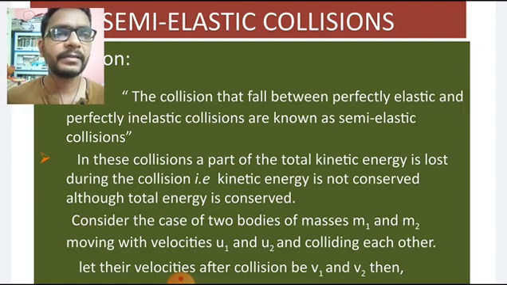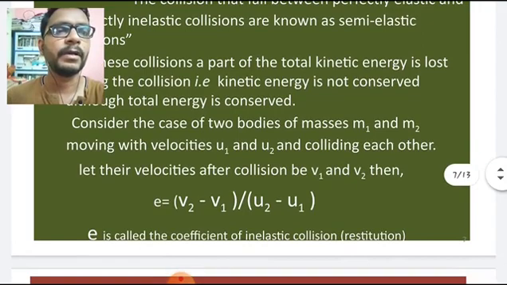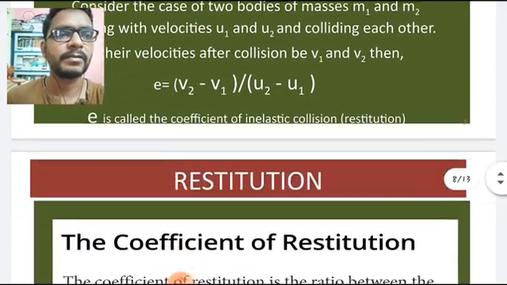Consider two bodies of masses m1 and m2 moving with velocities u1 and u2 and colliding with each other. Let their velocities after the collision be v1 and v2. Then small e equals the difference of velocities after the collision divided by the difference of velocities before the collision. It is represented by the letter e, the coefficient of restitution.